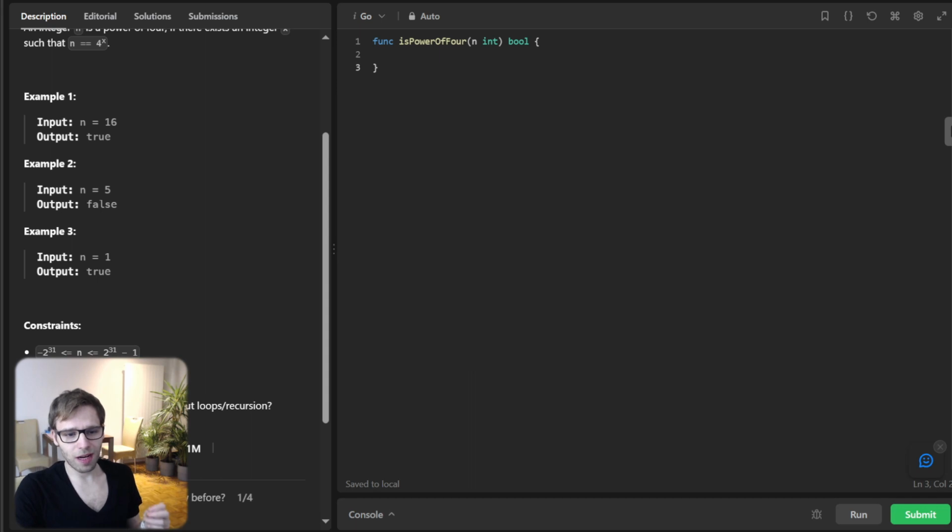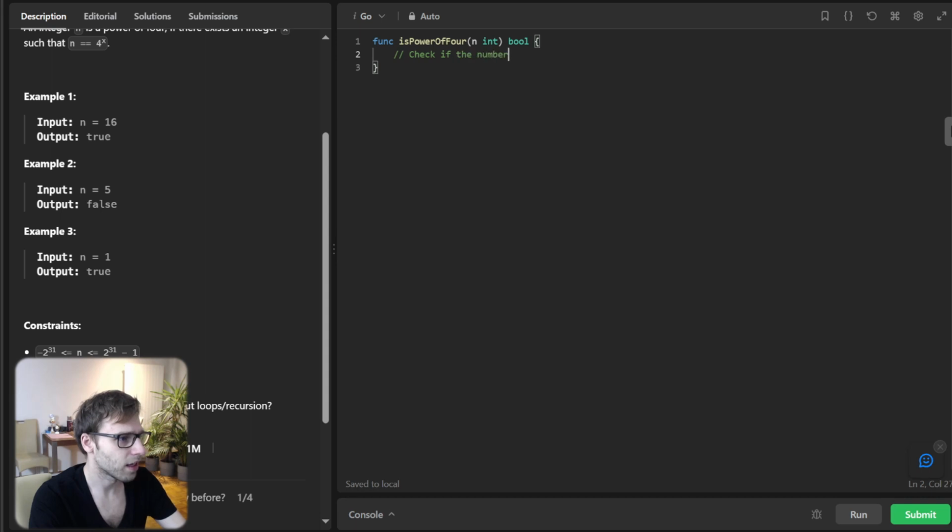For our first approach, we will use a combination of checks. First, we will ascertain if the number is a power of 2, and then dig deeper to figure out if it's a power of 4. Let's start the implementation.